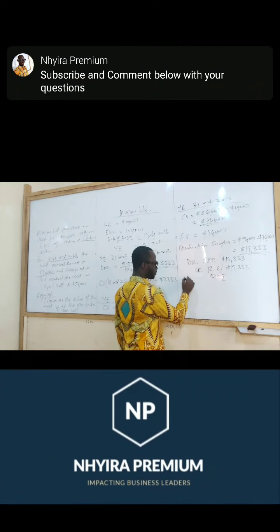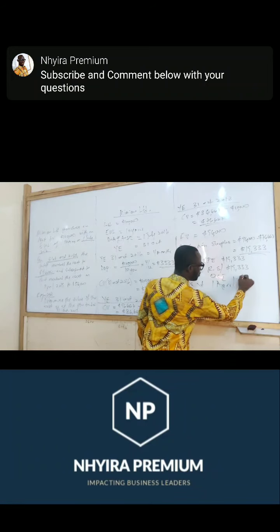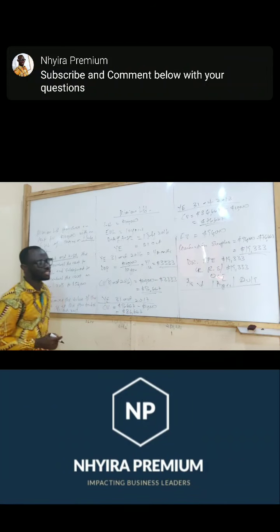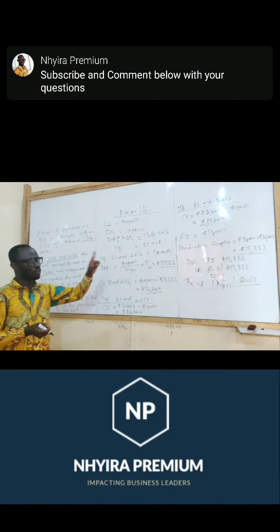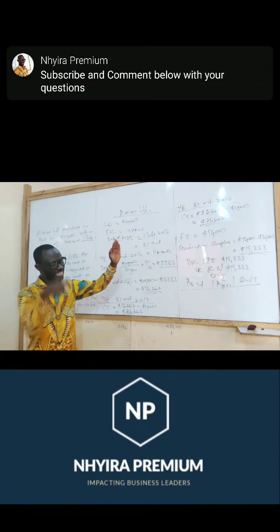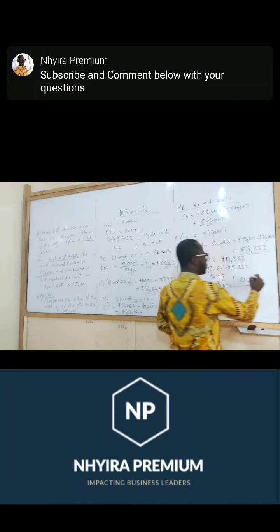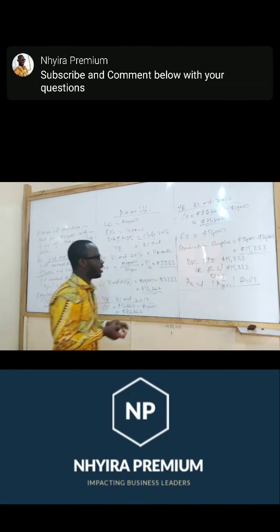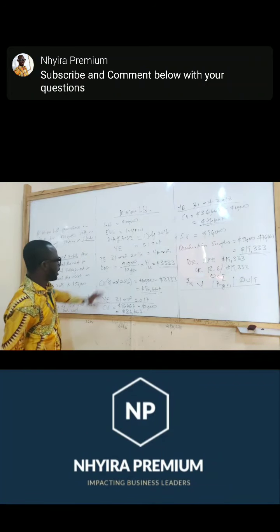So as of 1st April 2019, how many months have we been using the asset so far before that date? 5. So November, December, January, February, March. It is 1st April, so that is 5 months. So if 5 months, what is now the remaining useful life of the asset?